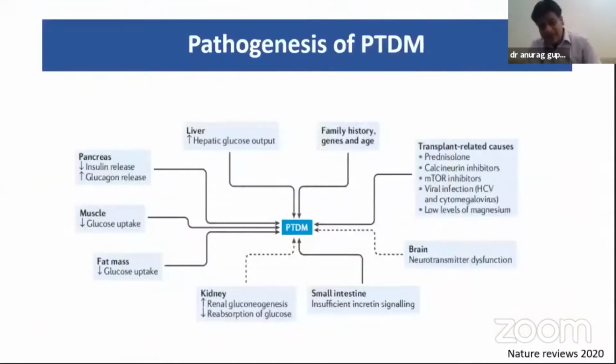It is similar to that of typical type 2 diabetes mellitus, but the additional factors are transplant-related drugs, viral infections, and low levels of magnesium. Two more new factors are introduced compared to conventional diabetes, in the form of increased renal gluconeogenesis and decreased reabsorption of glucose, and neurotransmitter dysfunctions, which are less established in PTDM.